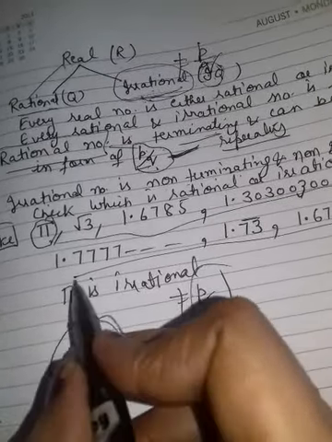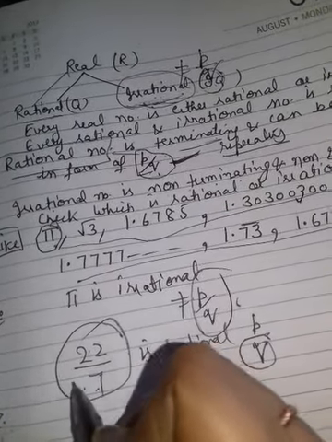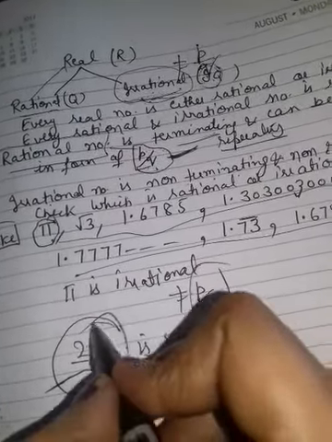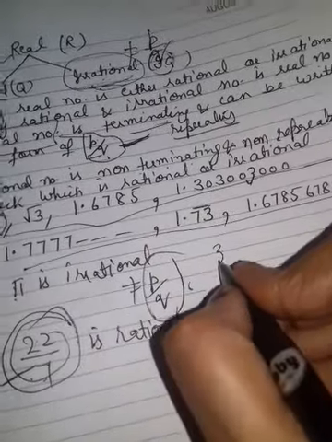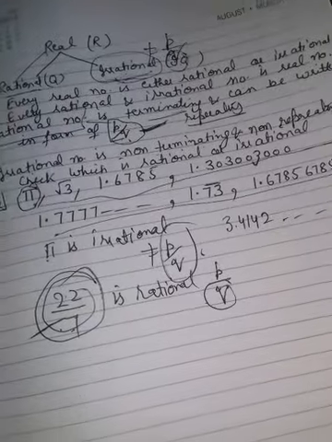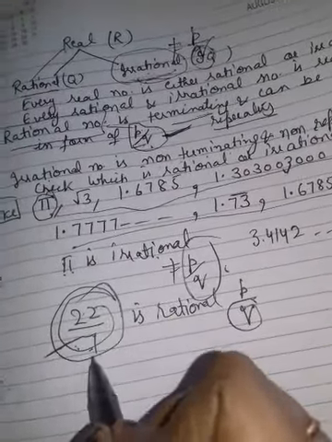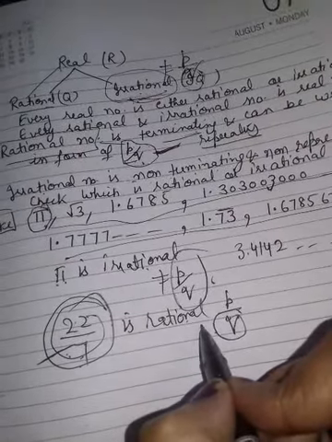Now you are thinking, ma'am, pi is equal to 22 upon 7, but this is not an exact value. Its value goes on up to so many digits. So pi is irrational, but 22 upon 7 is a rational number.